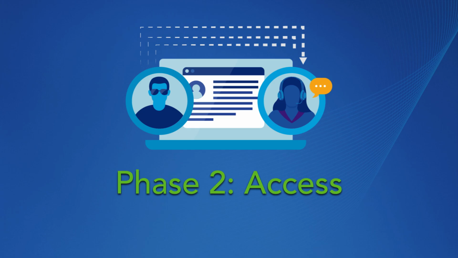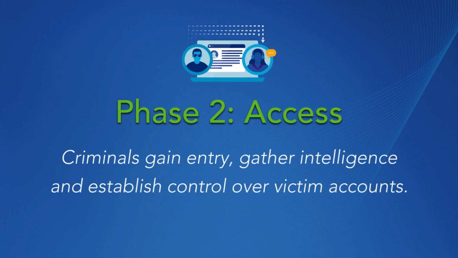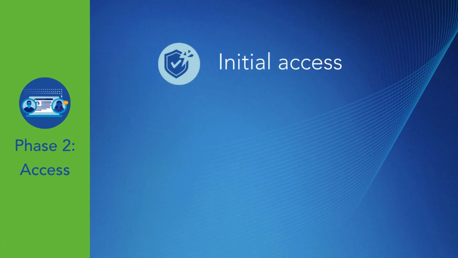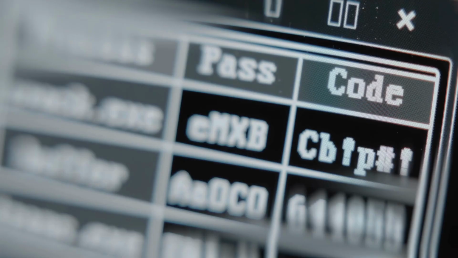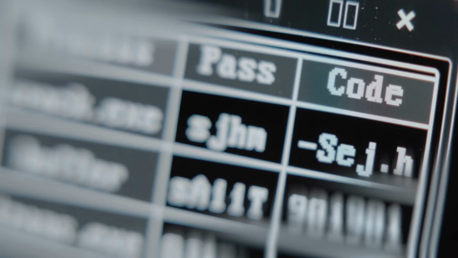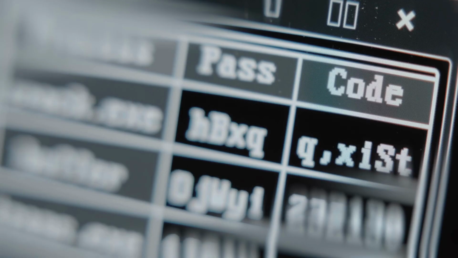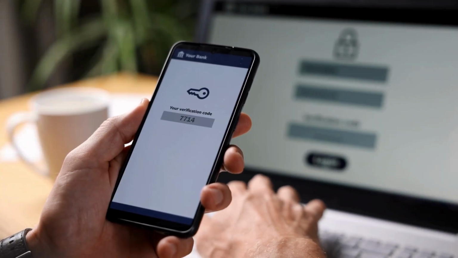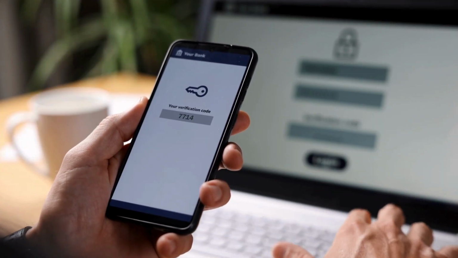The second phase is access, which is when criminals gain entry, gather intelligence, and establish control over victim accounts. Within the access phase, there are often three components. First is gaining initial access. Attackers typically begin with automated credential stuffing using stolen usernames and passwords. If that fails, they may try resetting passwords or bypassing multi-factor authentication through tactics such as SIM swapping.